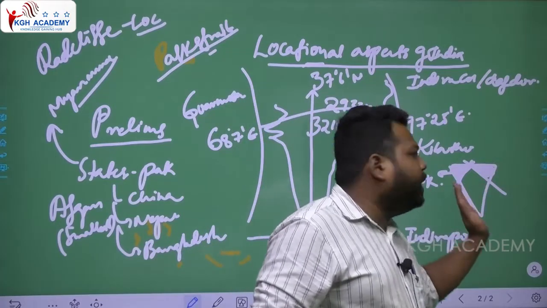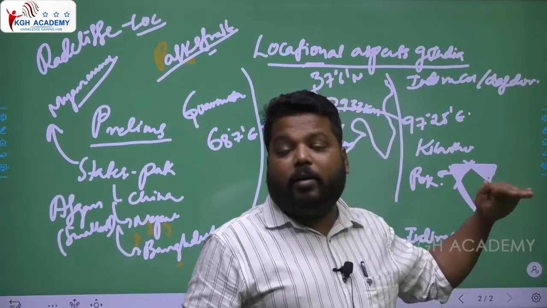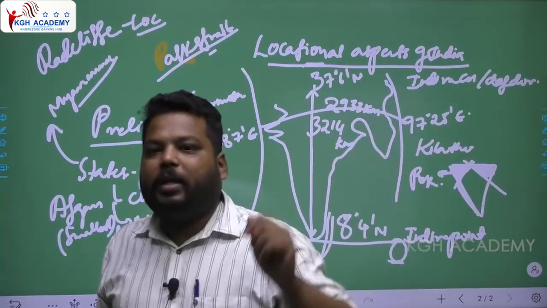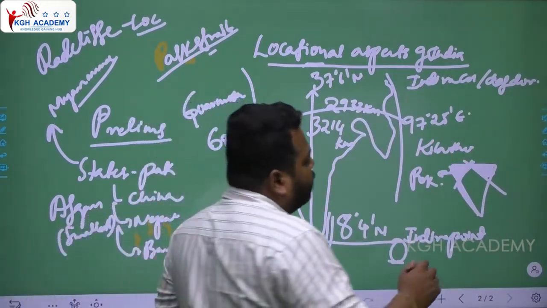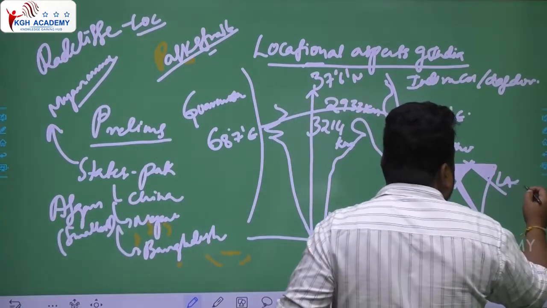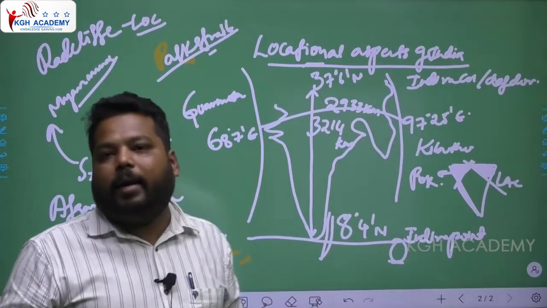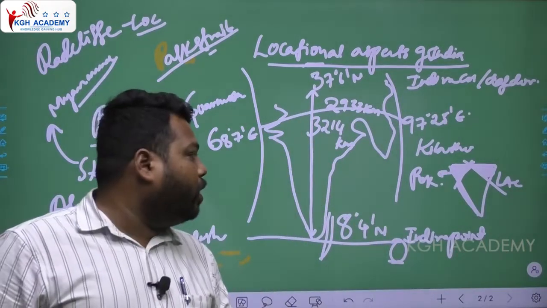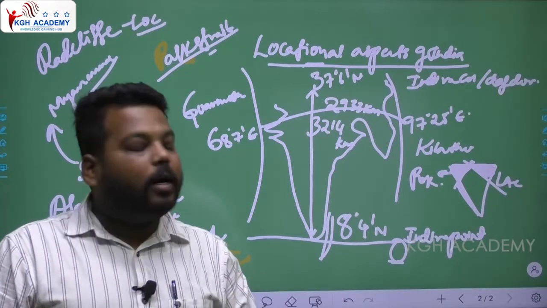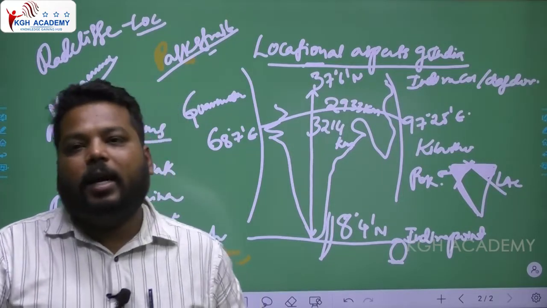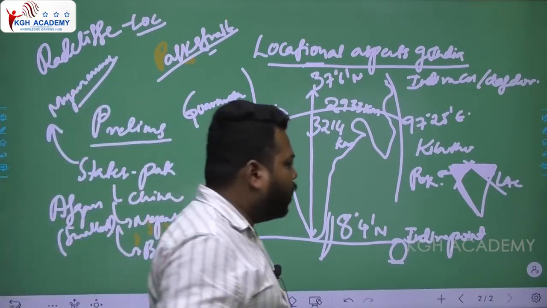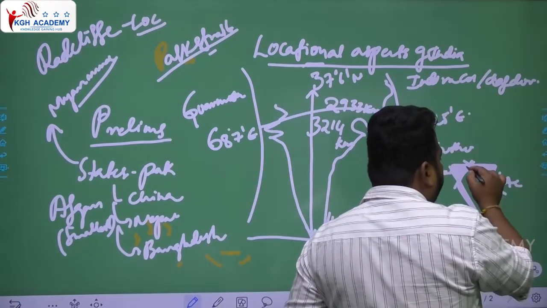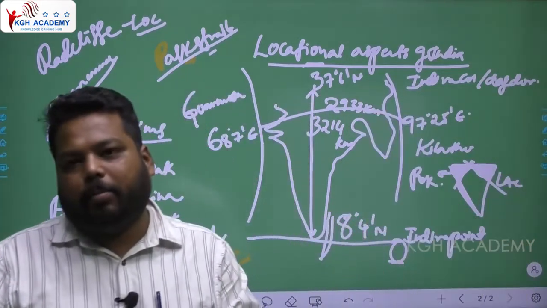So the redrawn McMahon line in the Jammu Kashmir region is called LAC. The redrawn line between India and Pakistan is called LOC. The redrawn line between India and China is called LAC, line of actual control. Line of actual control. Please try to remember this particular statement. It is very, very important.